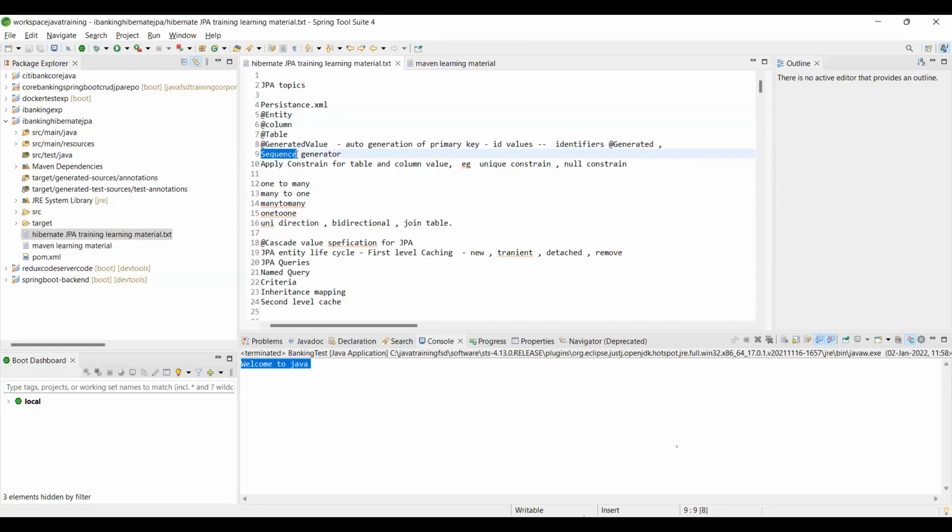There are sequence generators, constraints, one to many, many to one, many to many, one to one, unidirectional, cascade, entity lifecycle, JPA queries, named query, criteria, inheritance mapping, second level cache. If you understand all these concepts, probably you are good in Hibernate. You are more than good in Hibernate.